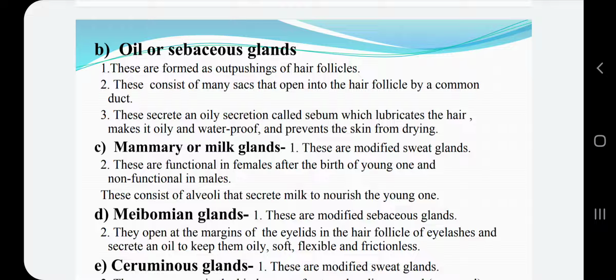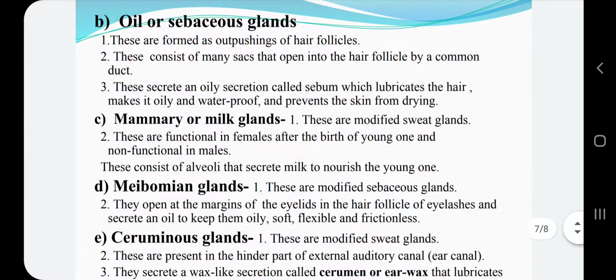So next, three glands, the mammary glands, meibomian glands, and ceruminous glands, are the modified forms of these two basic glands called sweat glands and oil glands. Now we will discuss the mammary glands or milk glands. These are modified sweat glands and are functional in females after the birth of the young one and remain so till the child continues to take the feed from the mother.